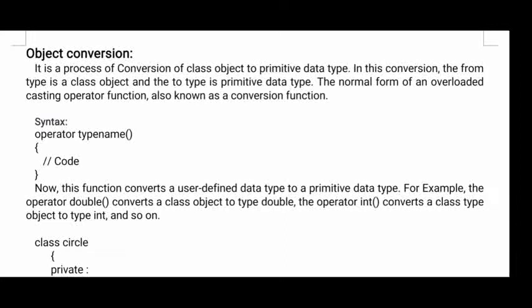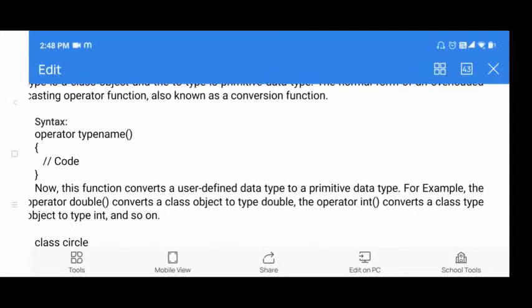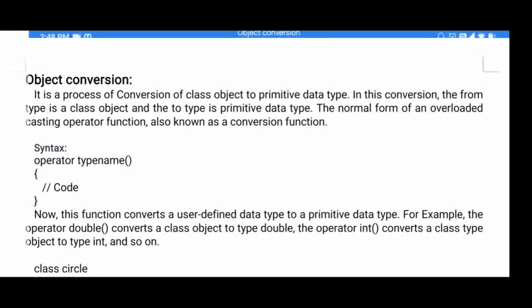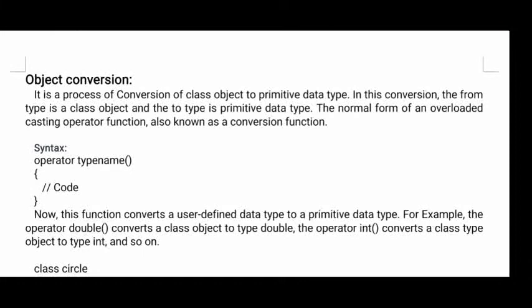This process is called object conversion. Now, in this conversion, the from type is a class object and the to type is a primitive.